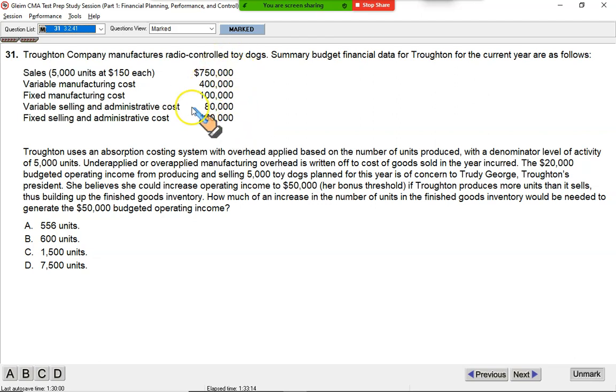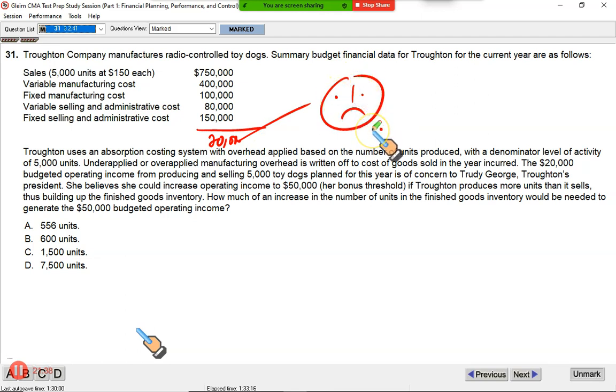So this is all budget, right? If this is budget, then what is going to be my budgeted profit? Let's just calculate for our understanding. So 750 is the budgeted sales, less 400,000 for variable manufacturing cost, 100 for fixed, 80 and 150. Just $20,000. The profit is too low. And this makes me sad. This is not good. Very low profit. When the profit is low, no commission, no bonus. So what to do? Let's play with the numbers.